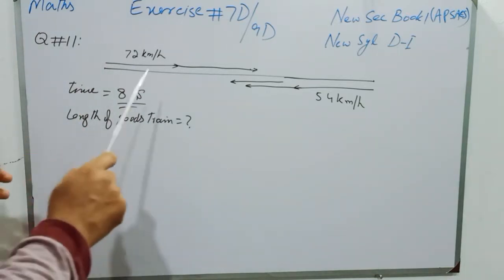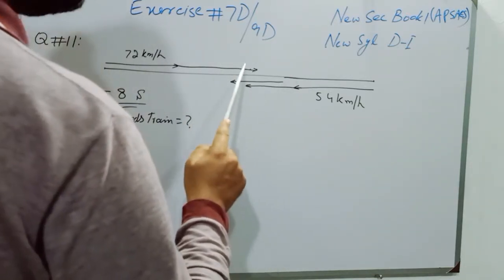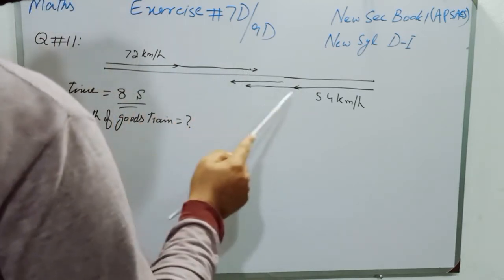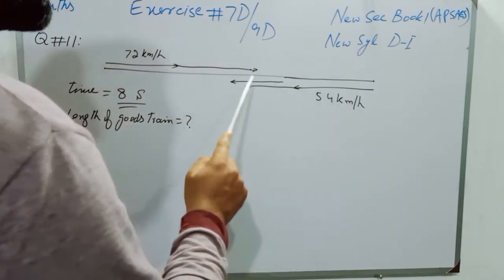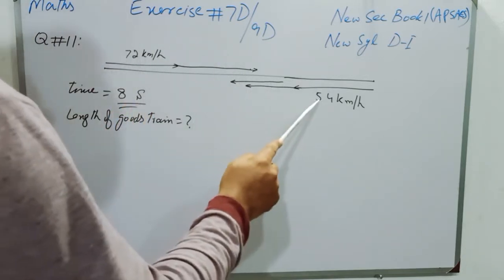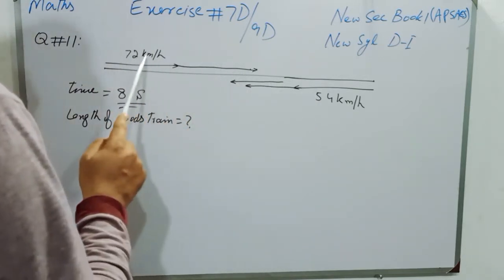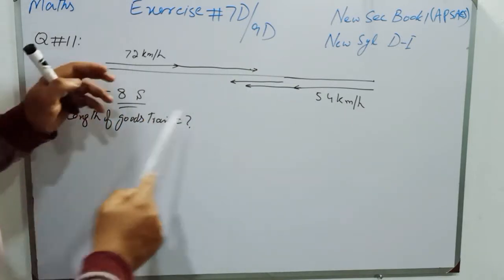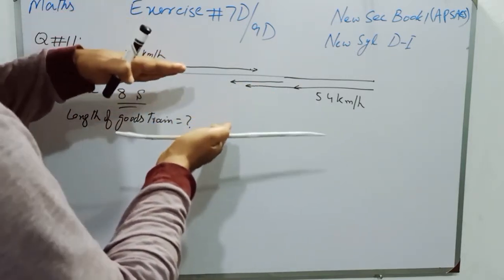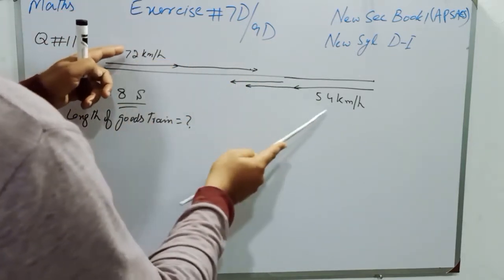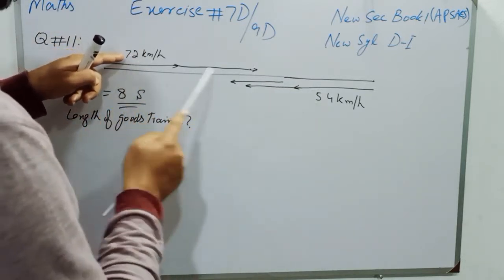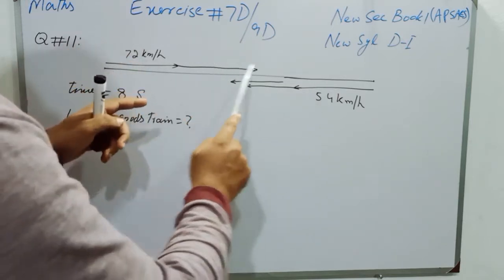So students, the relative speed while the passenger is observing the train will be 72 plus 54 km per hour, as both the trains are moving in opposite directions. Here we have to think why the speeds are adding up: because both the trains are moving in opposite directions, when they move toward each other, their velocity is the sum of both their speeds.